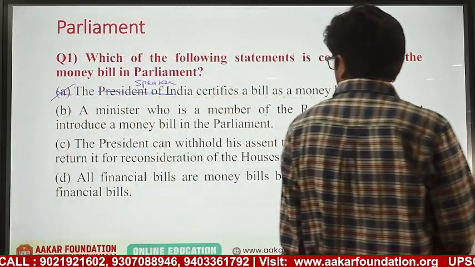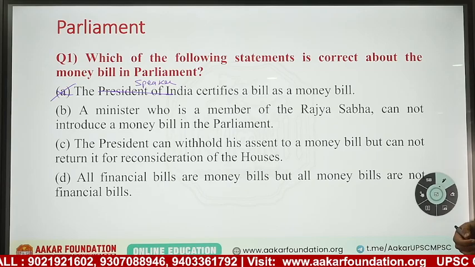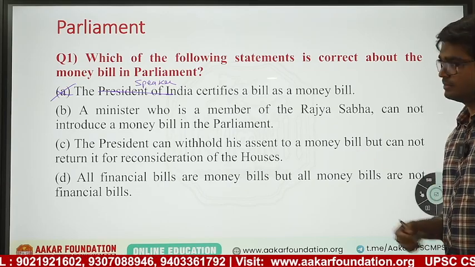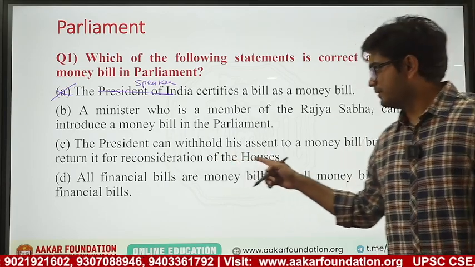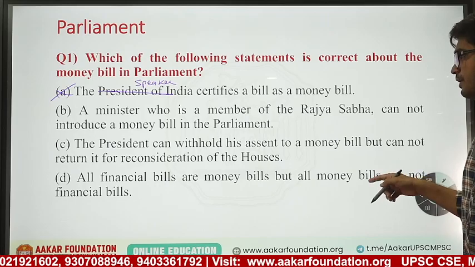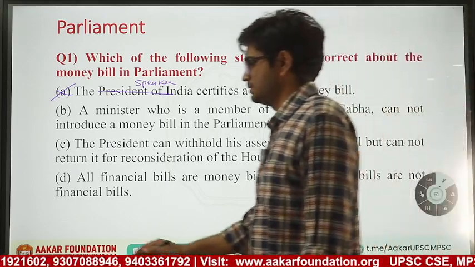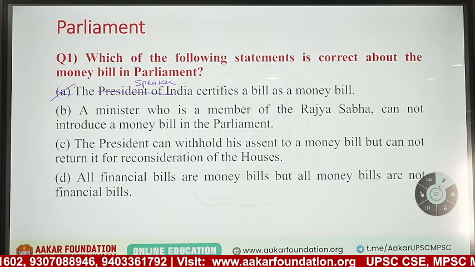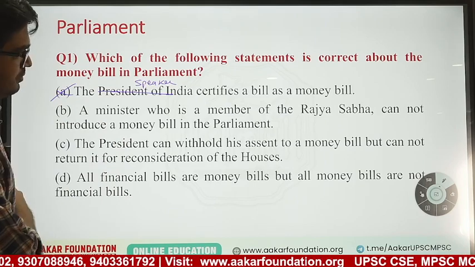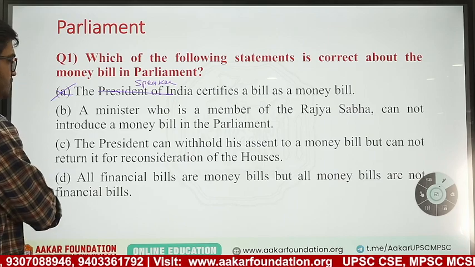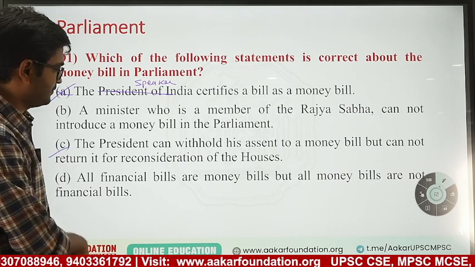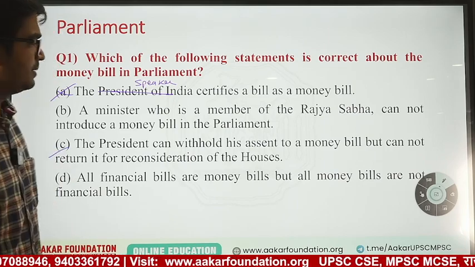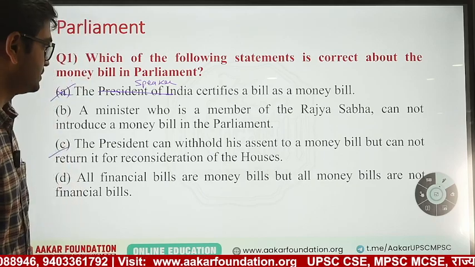A minister who is a member of Rajya Sabha cannot introduce a money bill in the parliament. We will see it. President can withhold his assent of money bill but cannot return it for reconsideration. Yes, can withhold his assent but cannot return the bill for reconsideration to the houses. This is correct. All financial bills are money bills, but all money bills are not financial bills.